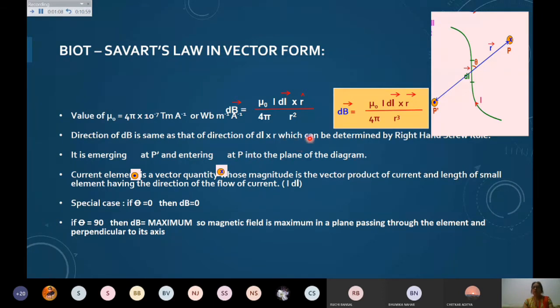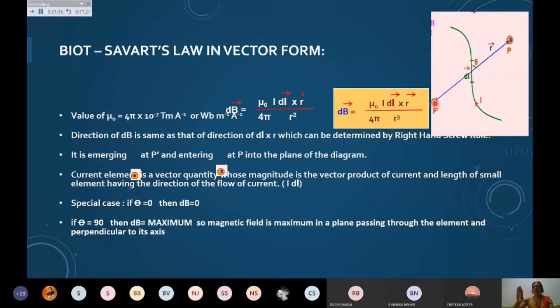Right hand rule means it is perpendicular to the direction of dl and r. I dl is taken as the current element, which is a vector quantity. If I take a point here, P dash, then if you find the direction, this is the current element, you are turning it towards P dash, then it is coming upward.